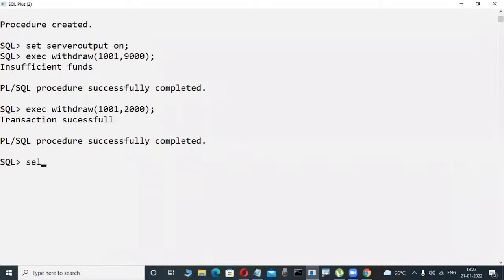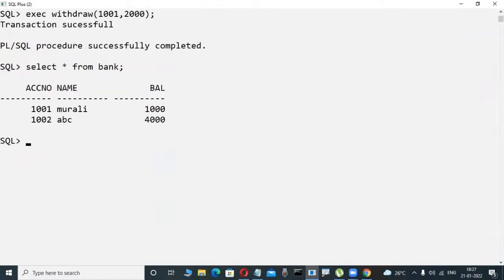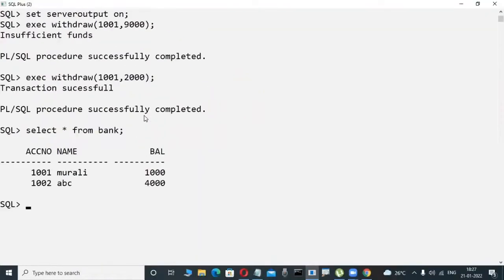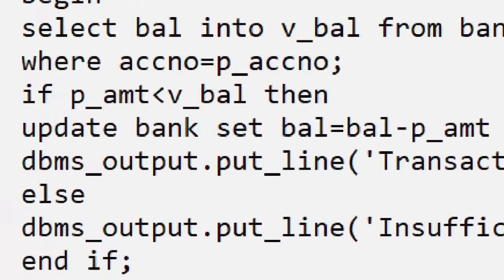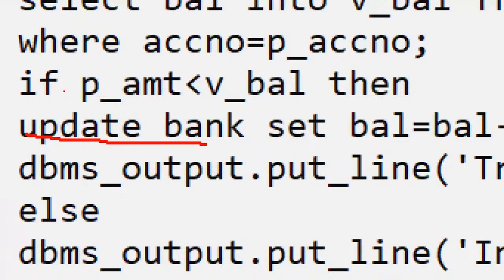Now check it out, really is that correct. In my bank table I try to observe it. So here, bank is the table. Now check it out. In the previous case 3,000 is there, 3,000 minus 2,000 rupees, for example I try to withdraw, then automatically the remaining balance, how much, 1,000 rupees are there or not? Yes. How is it possible? You are a programmer, you are writing coding with an update. Update is a SQL command only. If condition is a PLSQL command.